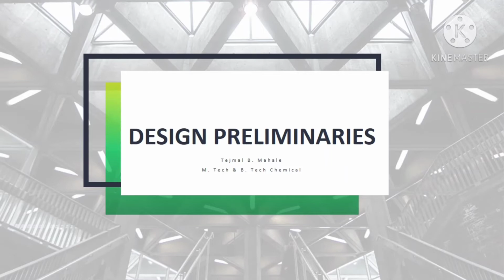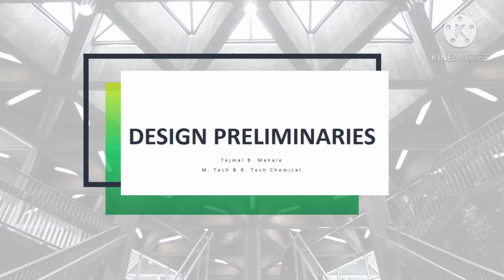Hello, myself Tejmal Mahale. I am here to teach you the subject Principles of Design, that is the second year chemical engineering subject included under semester 2. In this subject, we already covered unit 1, the basic considerations in design.